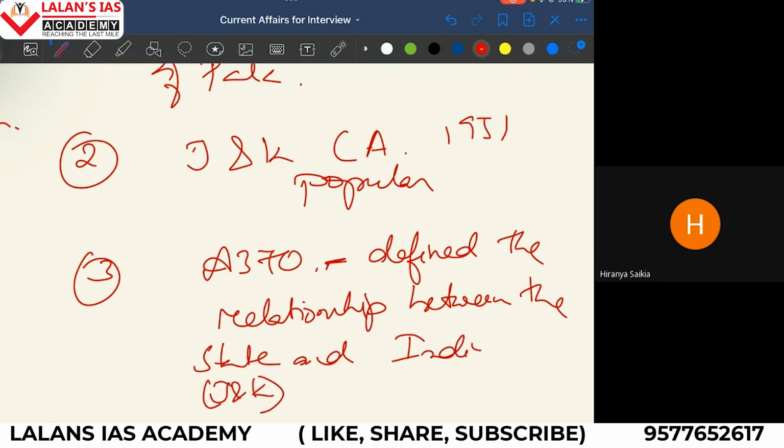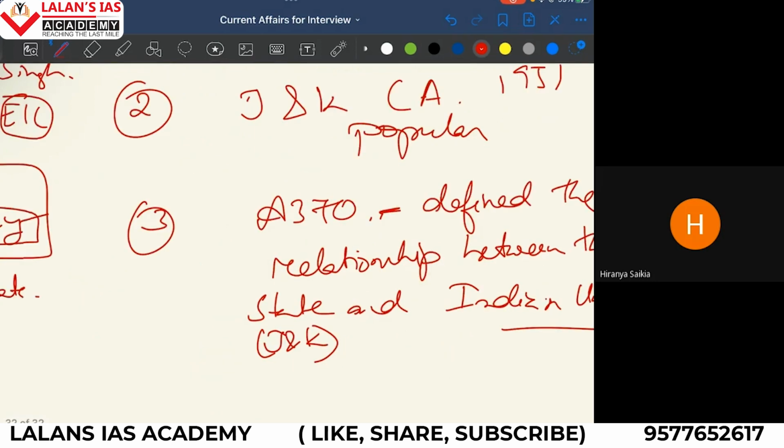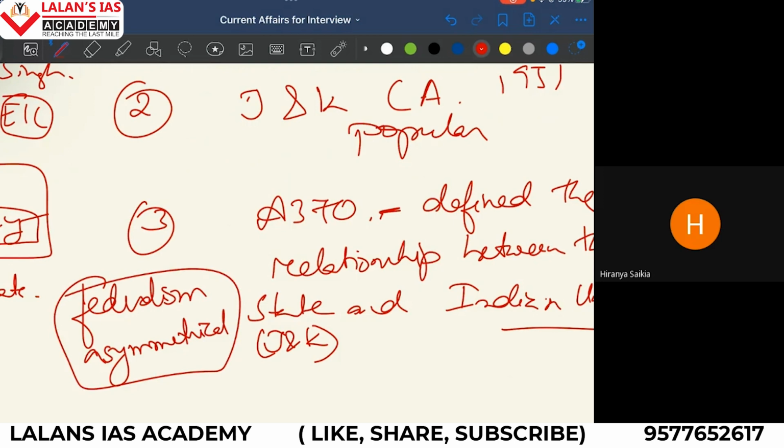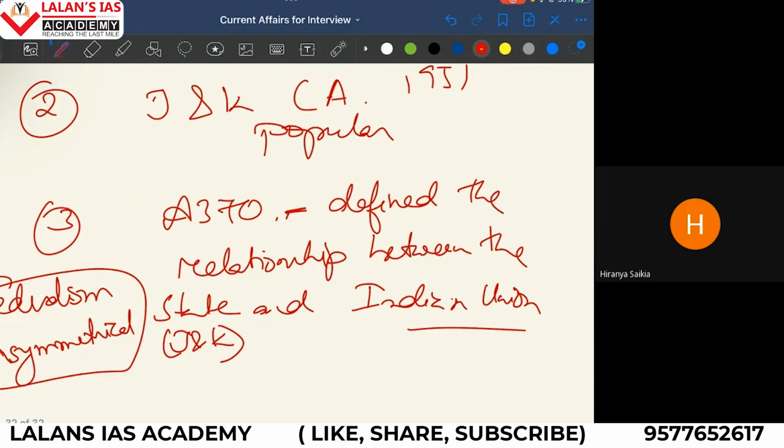So the fact that it had a different relationship, as I have referred to earlier, in the Indian scheme of things, our federalism is asymmetrical. That means the relation is quite different for different states. So here also it shows the fact that Kashmir's relationship with India is somewhat different from, say, UP or Bihar.